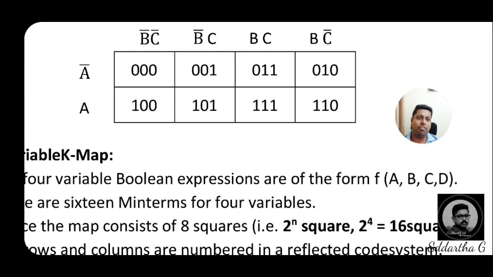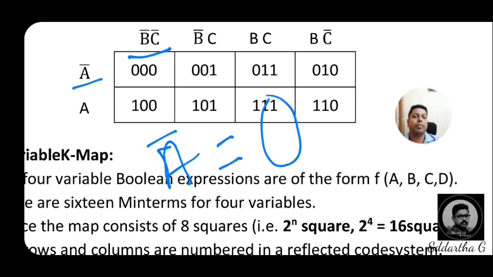Directly on the screen you are observing, first box is 000. Why will 000 come in that first box? Because it is a min-term expression. In the first box itself, the address of that first box is A bar into B bar into C bar. Complemented variables are always represented by 0.